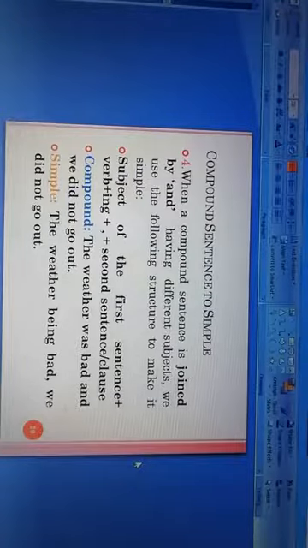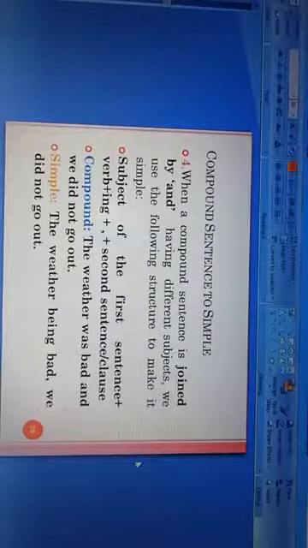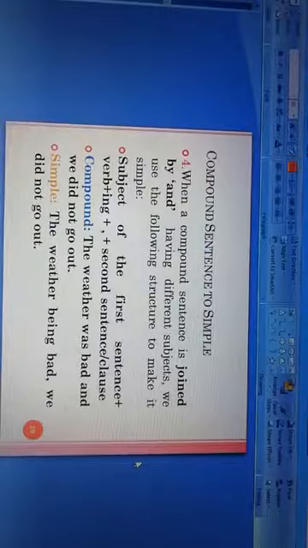This is joined by and, and this sentence has two different subjects. That is, number 1 is the weather and number 2 is what? Number 2 is we. So the weather and we, these are the two different subjects in this compound sentence.